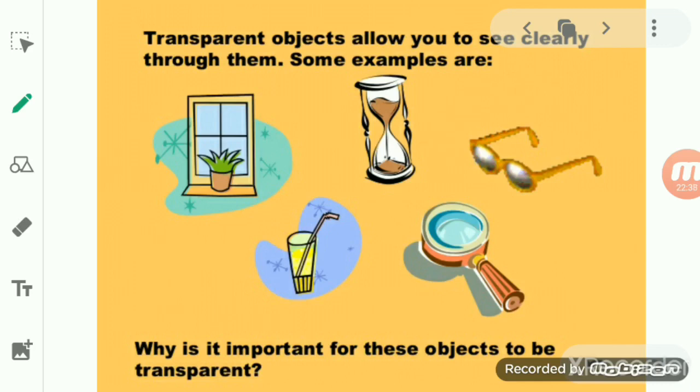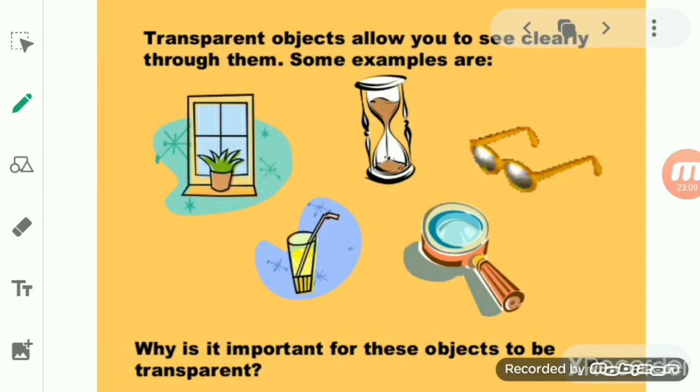Because when you throw light on glass, glass will allow all the light to pass through it. Now see, suppose you have a window which is made of glass, then you can see the things outside very clearly. Why is it so? Because that glass allows all the sunlight to pass through it. So glass is a transparent material.